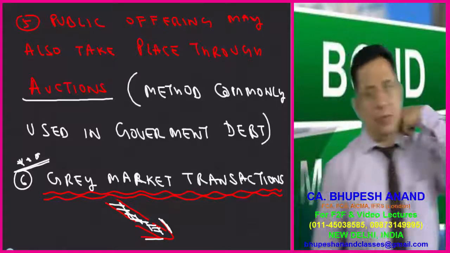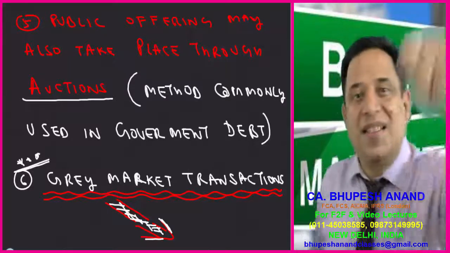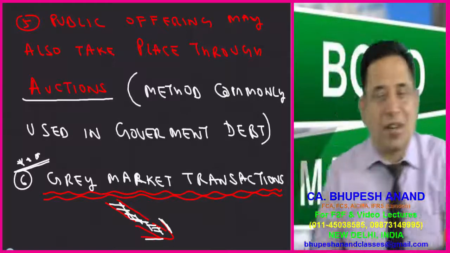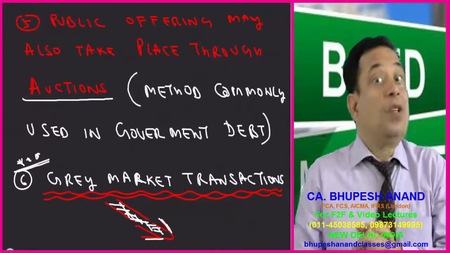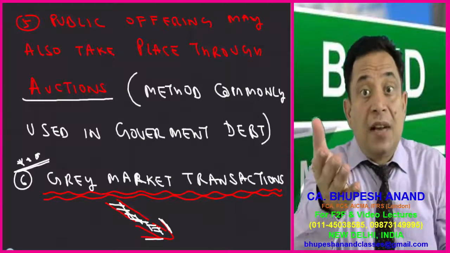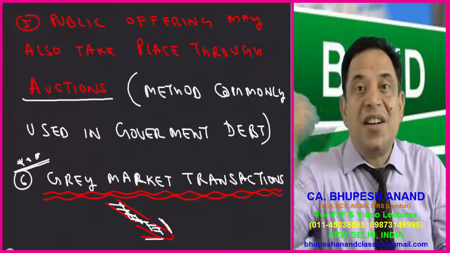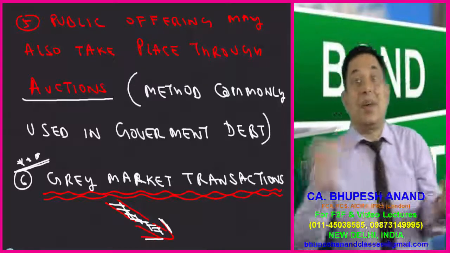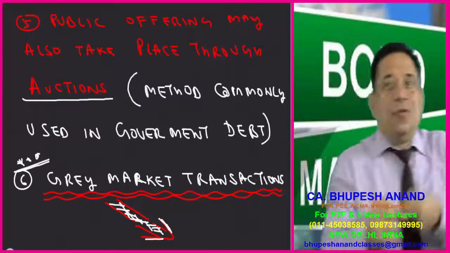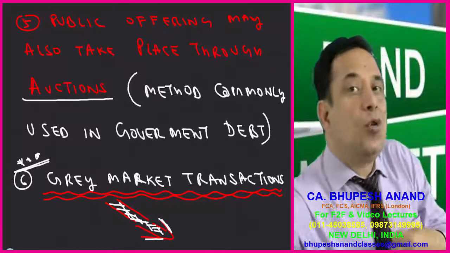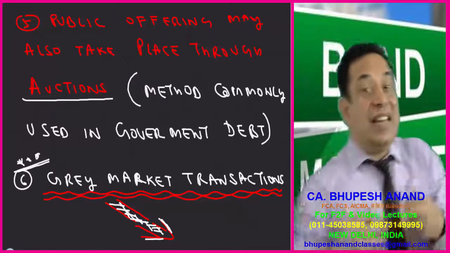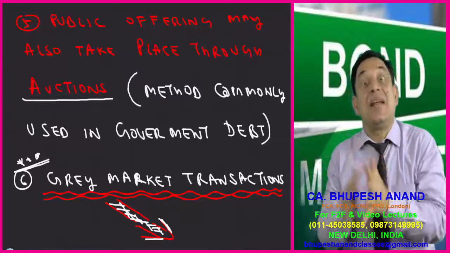And the last point which I will start with is gray market transactions. In India it is named as dabba transactions, because these are illegal in nature. Because if you purchase securities directly from the exchange, then the investor has to pay security transaction tax, and there are so many other commissions and taxes applicable. So in case an investor does not want to purchase through the exchange and does not want to pay STT, then he can go in for a dabba transaction, that is a gray market transaction.